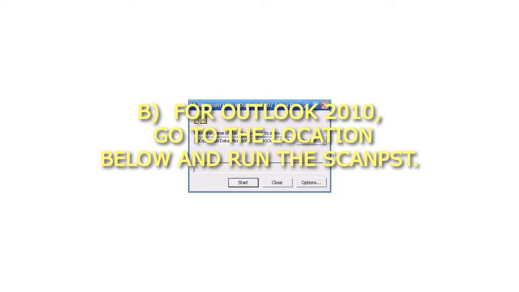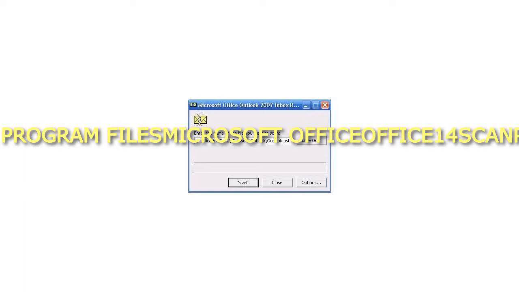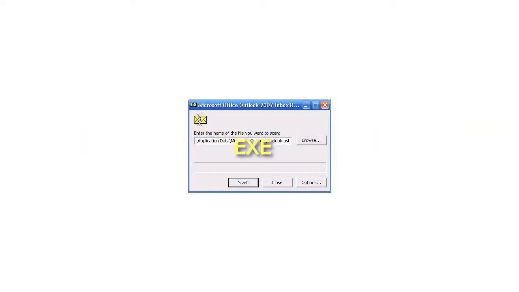B. For Outlook 2010, go to the location below and run the SCANPST.EXE file. C:\Program Files\Microsoft Office\Office 14\SCANPST.EXE. C. Go to Step 3.